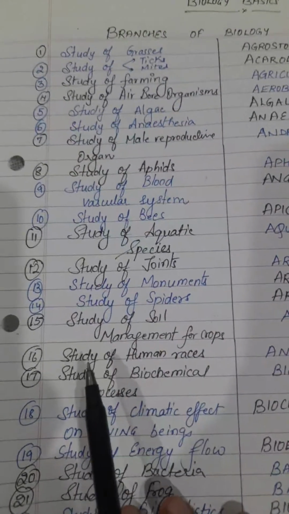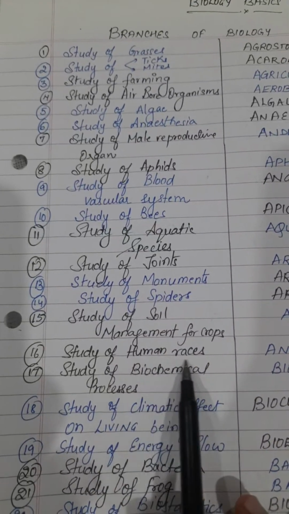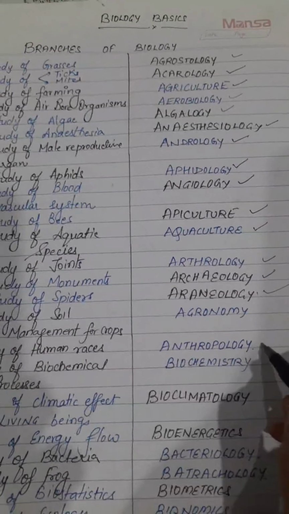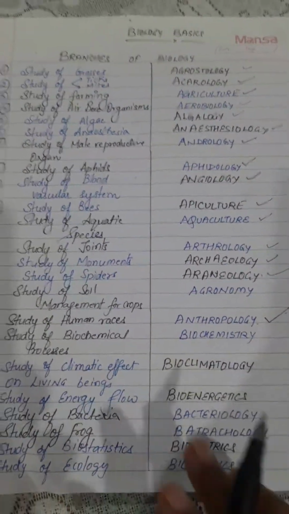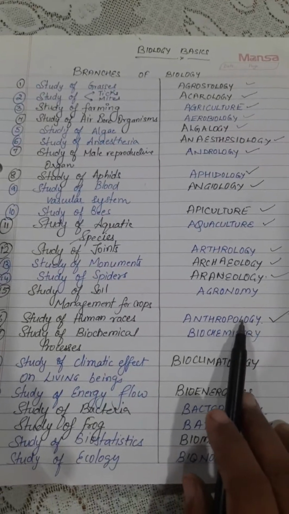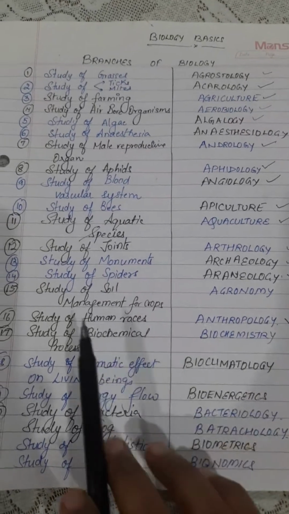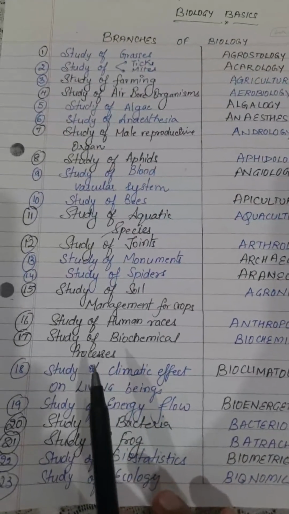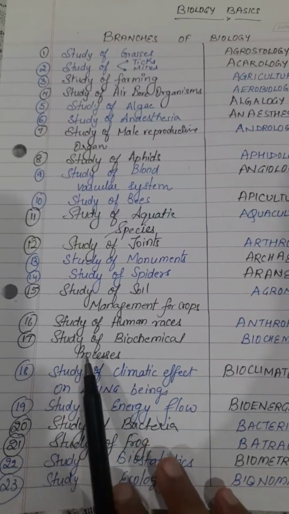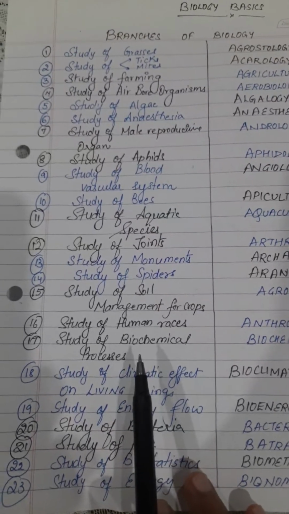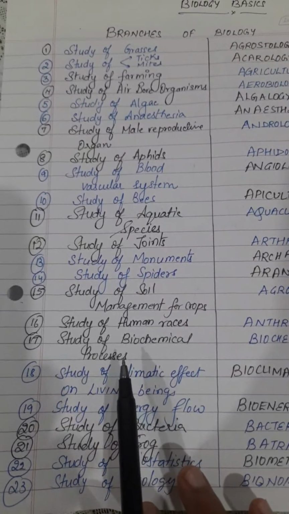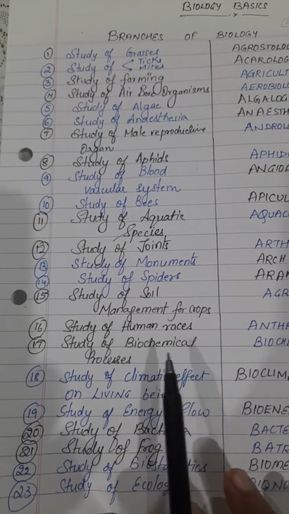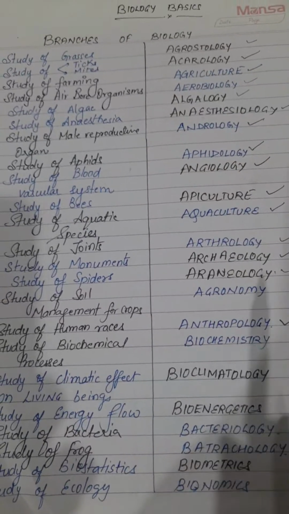Now the 16th is which branch of science, students? We have to tell the name that will study the evolution of the human races. So anthropology. This is a very important question, students. This is mostly asked in examinations. Anthropology studies the evolution of the human races over a period of time. The 17th one is the branch of science that studies the biochemical process, and that is known as biochemistry.